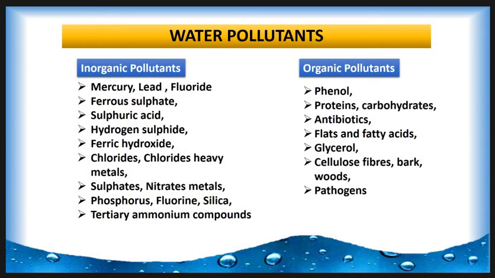Then we move towards the major water pollutants. There are two types of water pollutants. First is inorganic pollutants and the second is organic pollutants. Inorganic pollutants include mercury, lead, fluorides, ferrous sulfate, sulfuric acid, hydrogen sulfide, ferric hydroxide, chlorides, heavy metals, sulfate, nitrates, phosphorus, fluorine, silica, the tertiary ammonium compounds. These are some examples of inorganic pollutants.